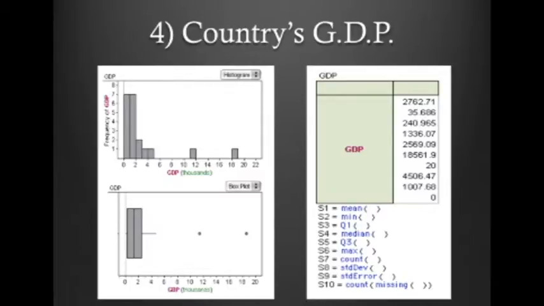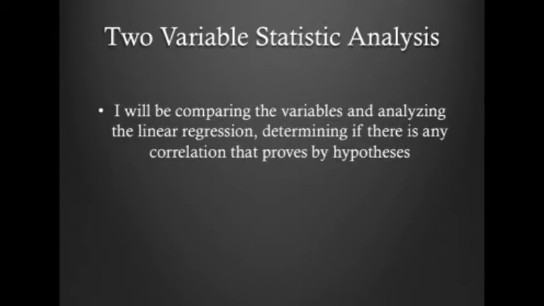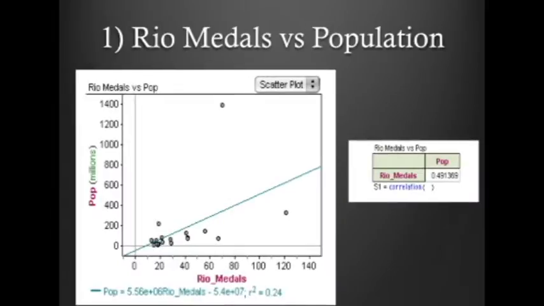For the 2 variable statistic analysis, I will be comparing the variables and analyzing the linear regression, determining if there is any correlation that proves my hypotheses. Comparing the Rio medals to population, the correlation coefficient is 0.491. This is a weak positive correlation.